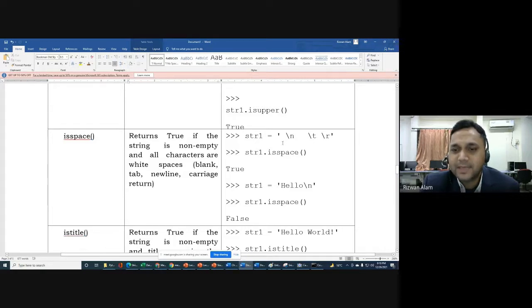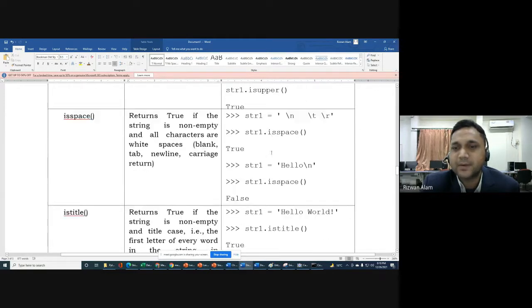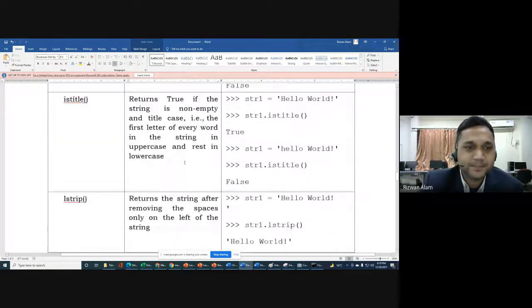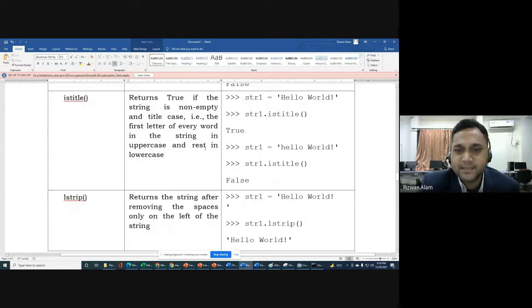Okay, if you use any particular alphabet like HELLO, then it will be false. Okay, istitle will check all the words. If every word starts with a capital letter, then istitle will return true.